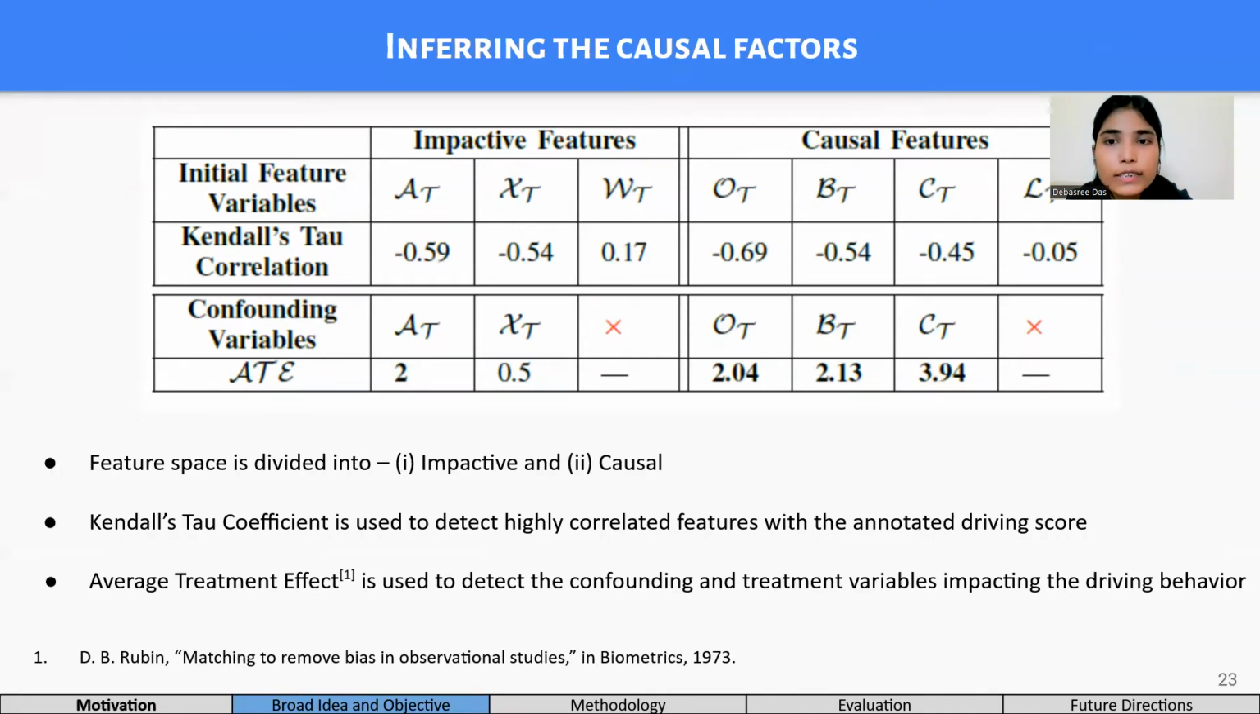First, we do a correlation analysis among these features and the driving score using the tau coefficient, and then keep the features with correlation of at least 0.4. Next, using average treatment effect, we keep only the features having a score of at least 0.5. The intuition behind this is that these features directly impact the driving behavior. So finally, our impactive feature set comprises abrupt stops, sharp turns, and severe jerkiness. And the causal set becomes the front vehicle's braking action, relative speed, and distance variation.